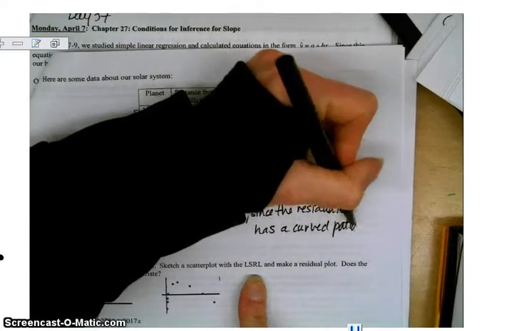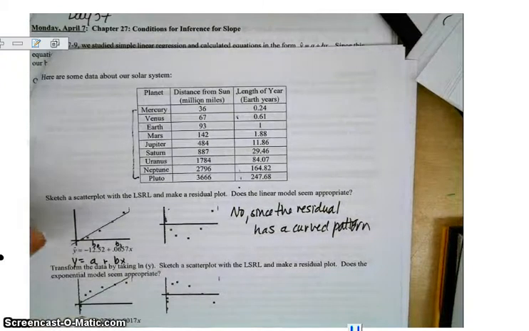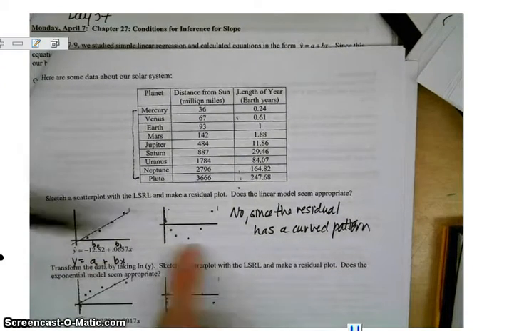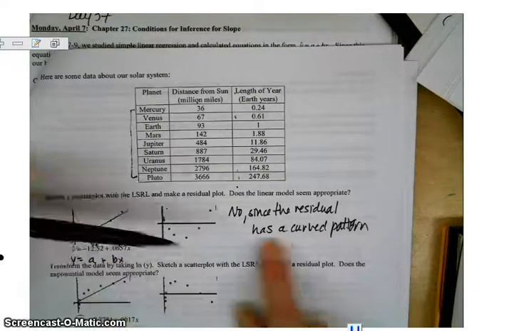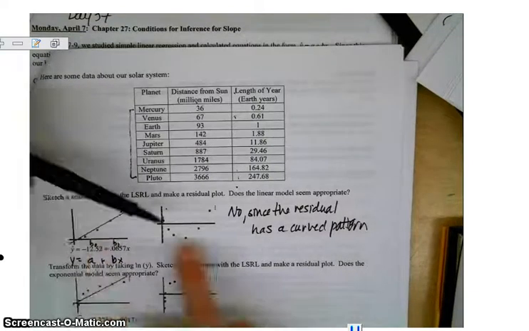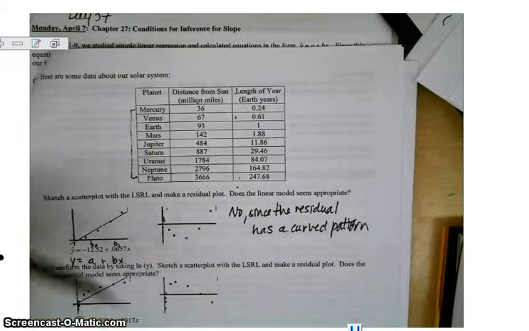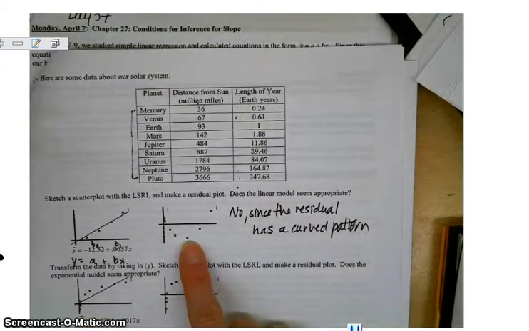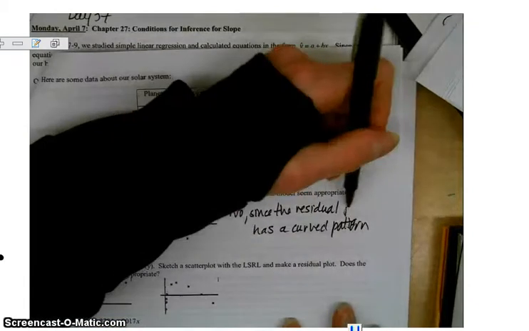And really, the worksheet you'll have for your assignment is just asking you to do these exact things, and you need to sketch the things here, write the regression equation, and answer the questions. It's very simple. Okay, you do need to provide on paper what these graphs look like in the regression. So no, since the residual plot has a curved pattern.